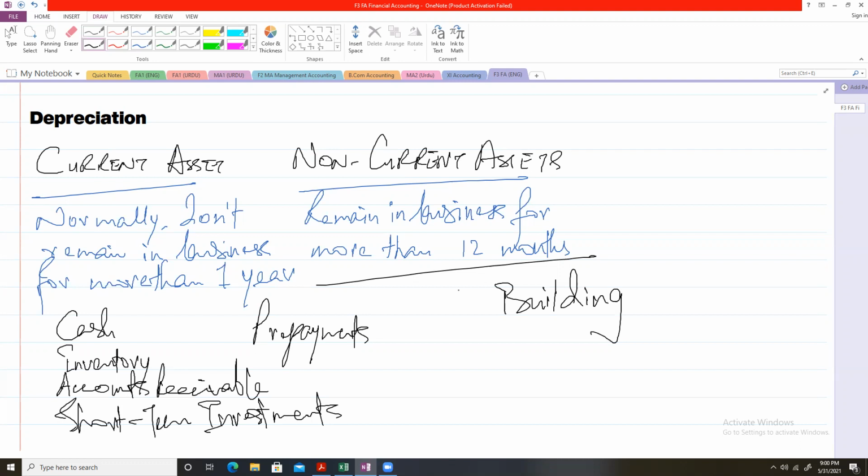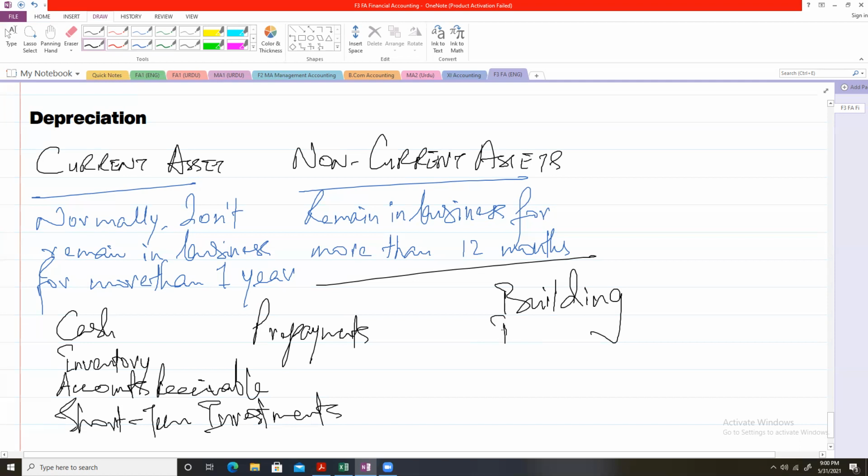But on the other hand, we have cash, a current asset. In a business, we normally pay cash and receive cash on a daily basis, but we do not sell buildings and we do not purchase buildings on a daily basis. So building is a non-current asset, as it is a long term asset. It remains in business for a longer period.